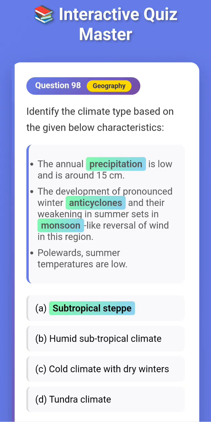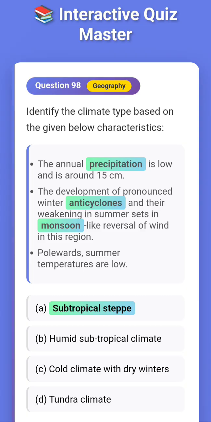First question: identify the climate type based on the characteristics given below. The annual precipitation is low, around 15 centimeter.